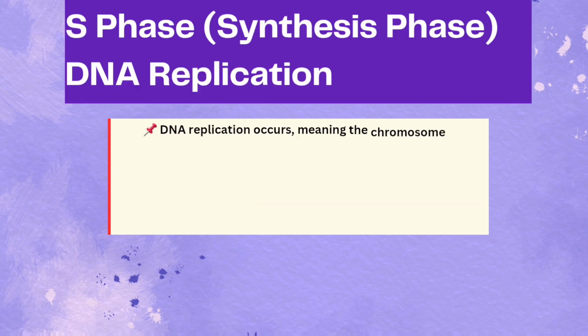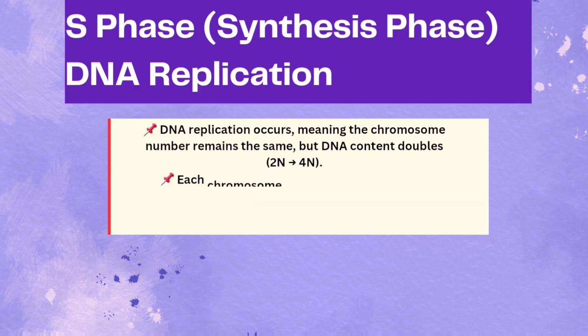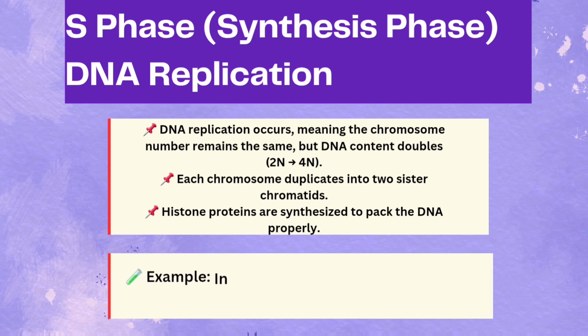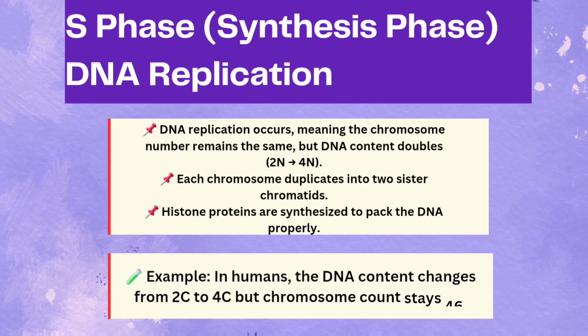S phase, synthesis phase, DNA replication begins. DNA replication occurs, doubling the DNA content, 2N to 4N, while keeping the chromosome number the same. Each chromosome duplicates into 2 sister chromatids. Histone proteins are synthesized to help pack the DNA properly. Example, in humans, the DNA content increases from 2C to 4C, but the chromosome count remains 46.